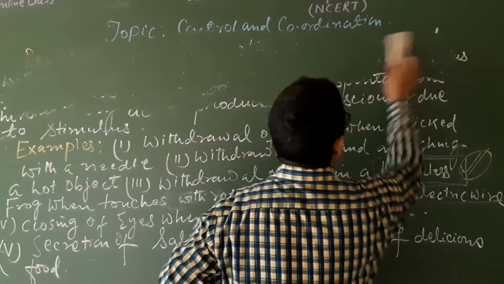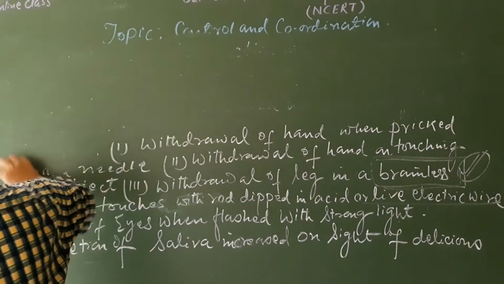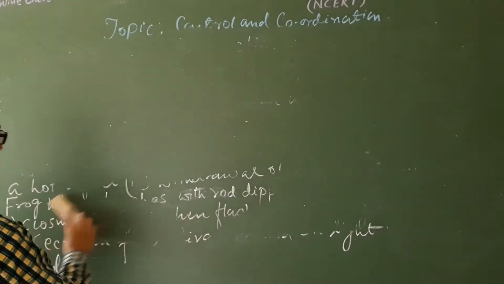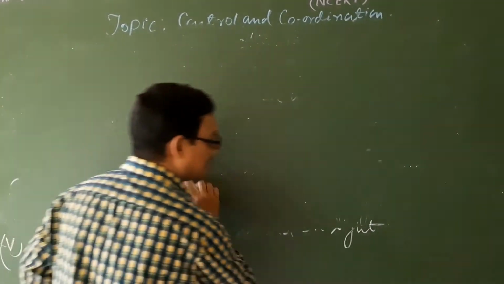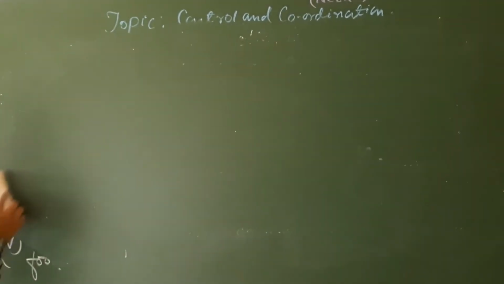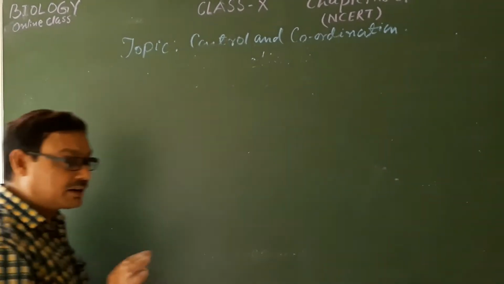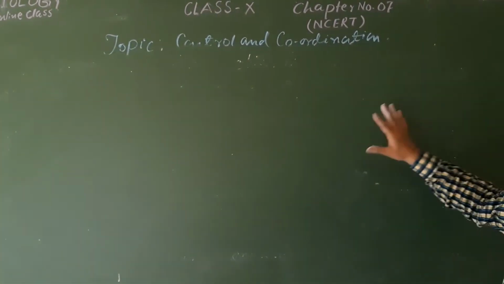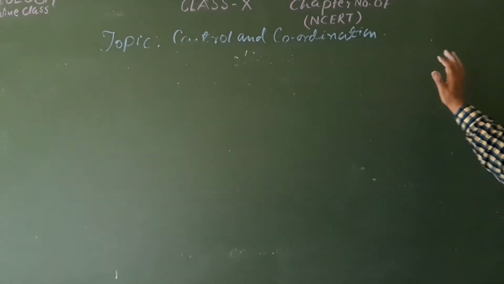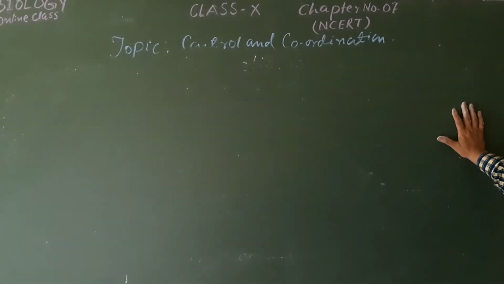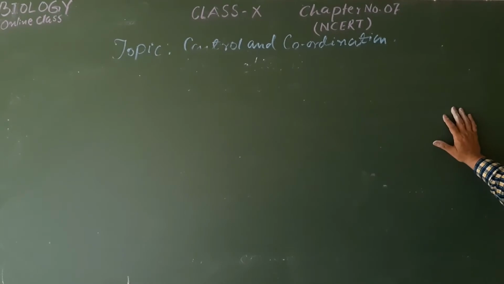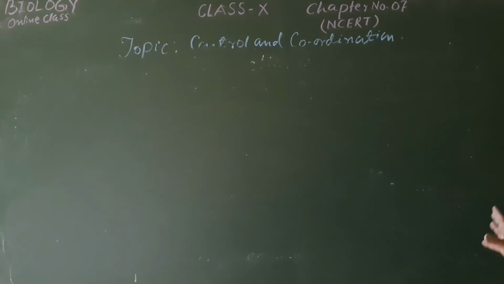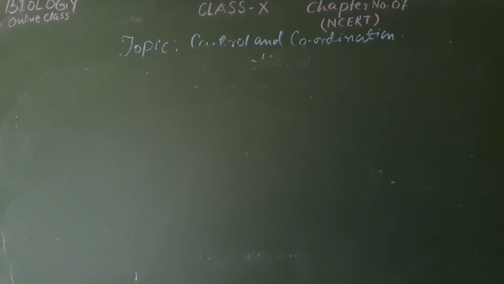Everything has to reach there first, and after that it may move towards the brain, or if there is such a type of stimulus, then it may return back with instructions from the spinal cord itself. But the information, after the action is over, is sent to the brain. This is the general pattern of its working, and the pathway that is formed with these actions is known as the reflex arc.